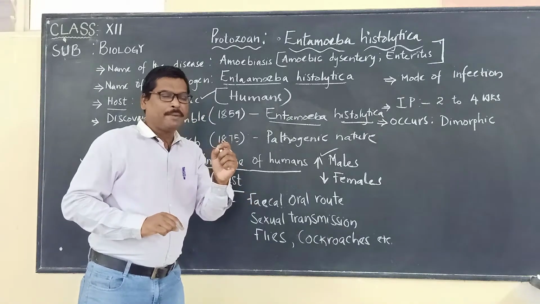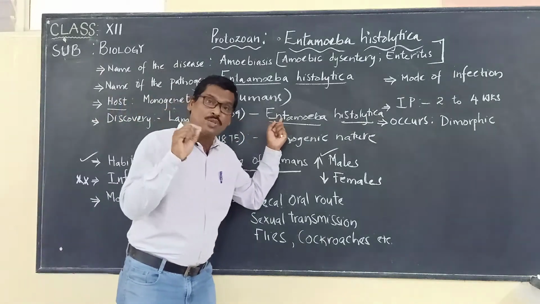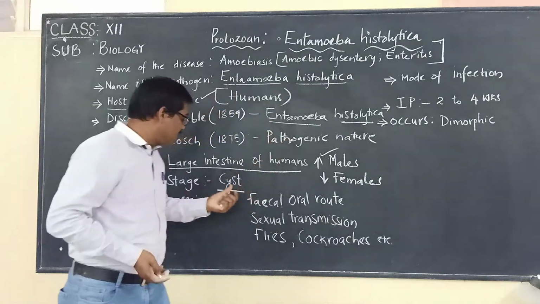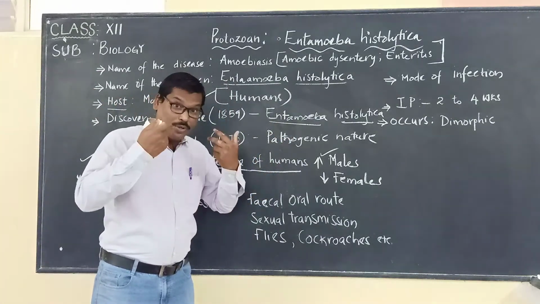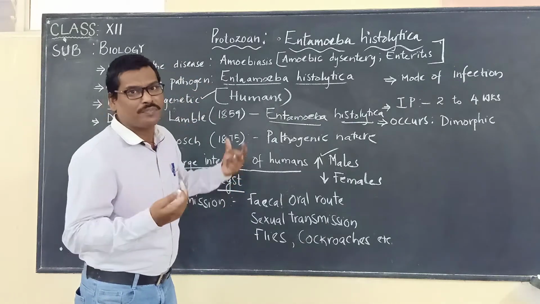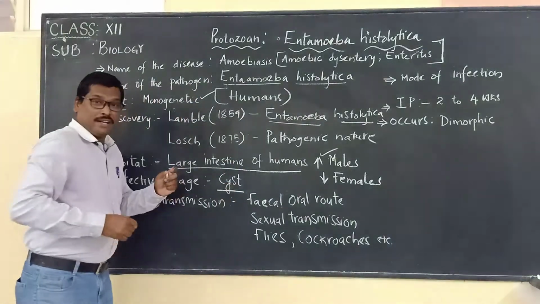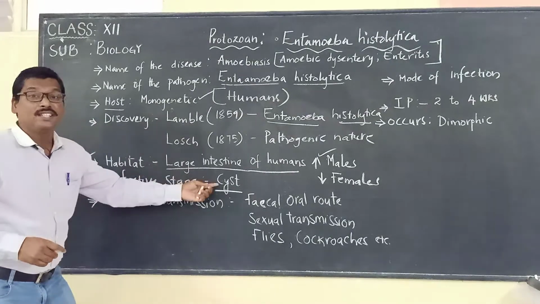In the same way, here Entamoeba histolytica is enclosed by a cyst to protect itself from various chemicals that are produced in the digestive system of human beings. So here the infective stage is the cyst form.